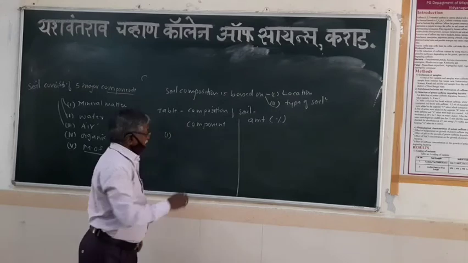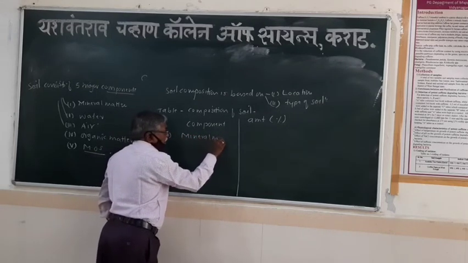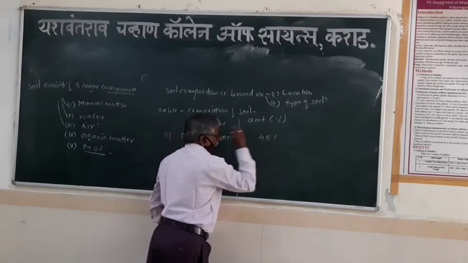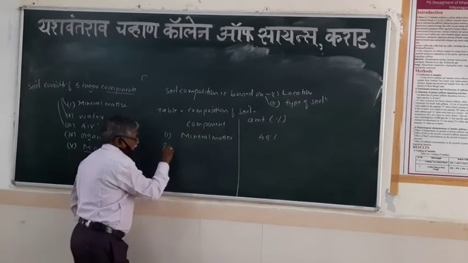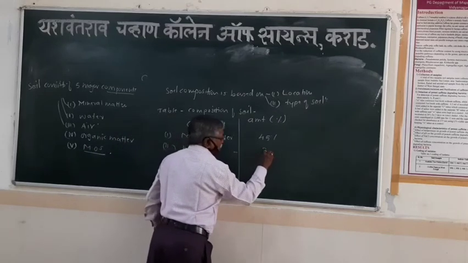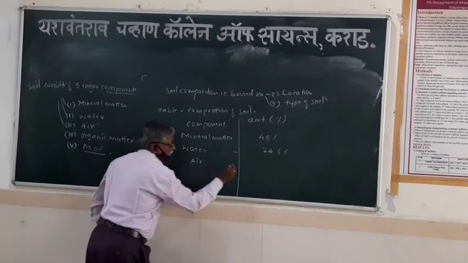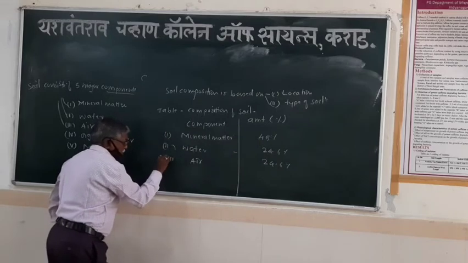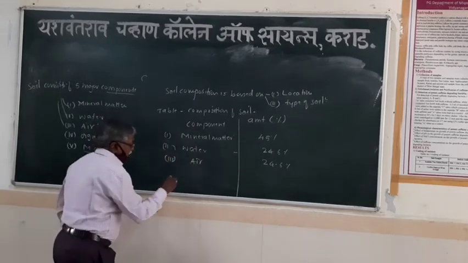is mineral matter. How much concentration is there? It is about 45%. The second component is water. How much is there? 24.6%. Air, again 24.6%. That is the third component. The fourth component in the soil is organic matter.